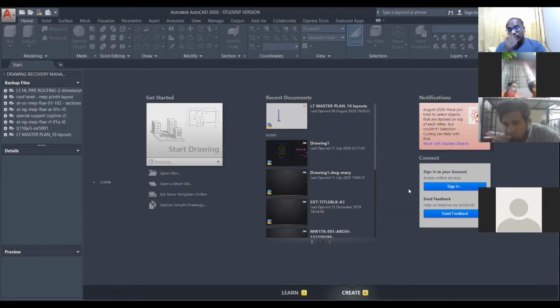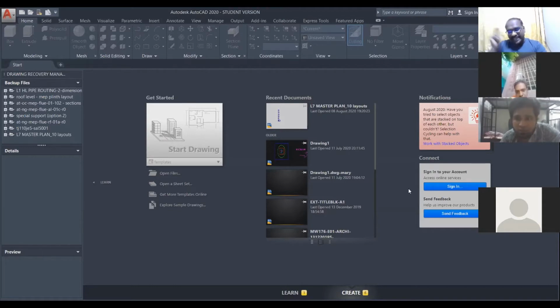At that time, AutoCAD was working in DOS Prompt. I don't know how many of you know about the DOS Prompt operating system. Now many people don't have that knowledge, because currently we are using Windows 10, somebody using Windows 8, somebody using Windows 7, somebody using Windows XP.